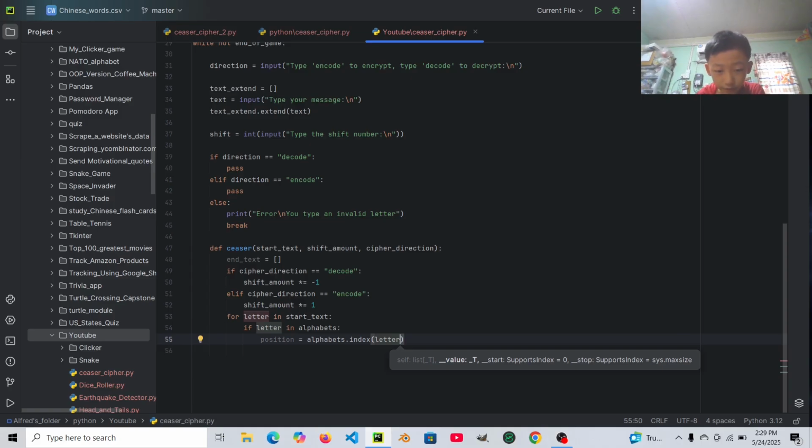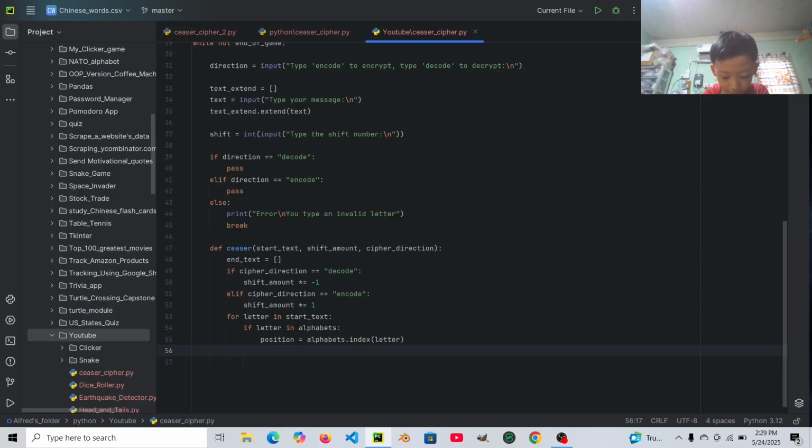Then new position equals to position plus shift amount. Let's say like this.